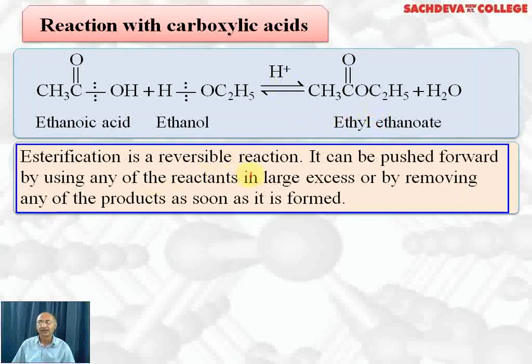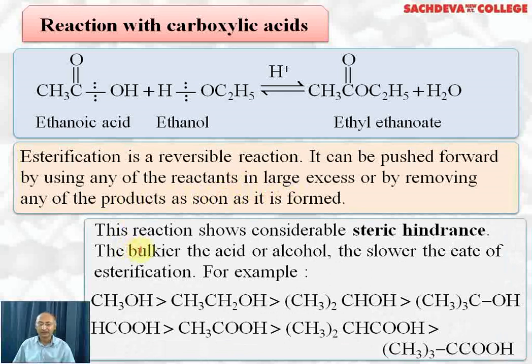Esterification being a reversible reaction, it can be pushed forward by using any of the reactants in large amount or by removing any of the products as soon as it is formed. So the ester should be removed as soon as it is formed. The reaction shows considerable steric hindrance, that is, the bulkier the acid or alcohol, the slower will be the rate of esterification.